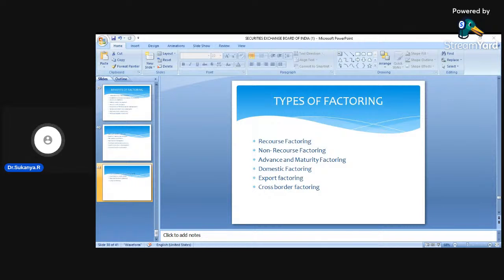And as I told you, they are helping the businessmen who are not in a position to maintain the accounts of different customers. Okay, and dear students, there are different types of factoring. The two main important types of factoring are recourse factoring and non-recourse factoring. Dear students, in case of recourse factoring, what happens is, the factor provides collection services, and they are also going to maintain the sales ledger of their customers.